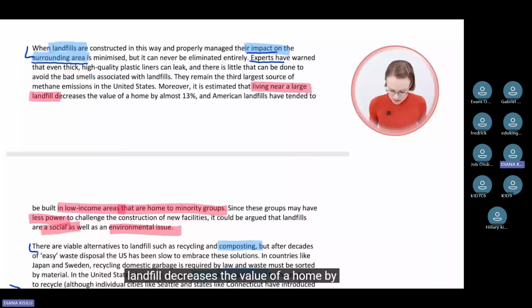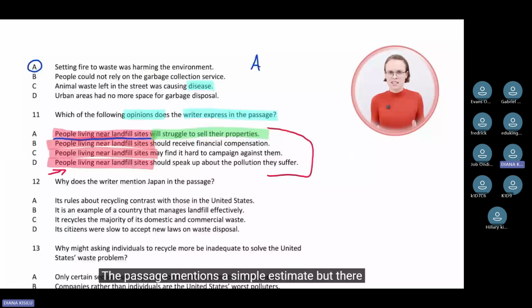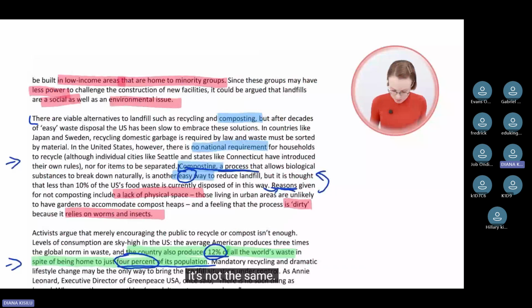But it's not an opinion of the writer that people living near landfill sites will struggle to sell their properties. The passage mentions a simple estimate, but there is nothing in the passage that people will struggle to sell their properties. So you can see, although this seems related, it's not the same. So you need to be very careful. Let's continue. The passage says that landfills have tended to be built in low-income areas that are home to minority groups, and they have less power to challenge the construction of new facilities.